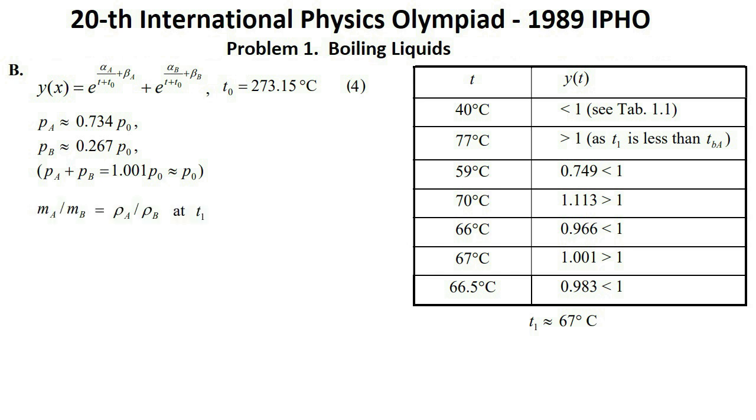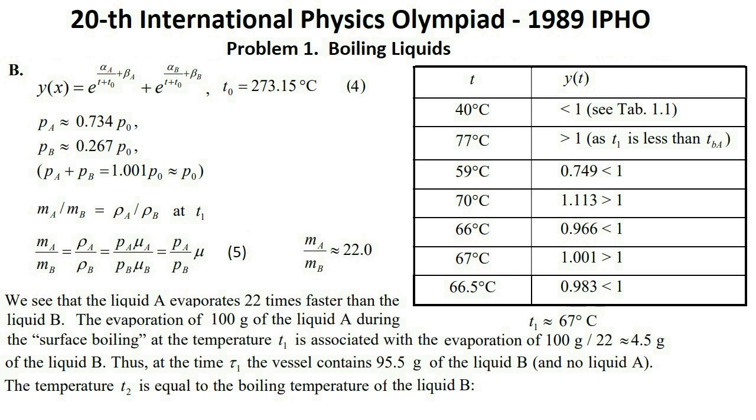The ratio MA to MB of the saturated vapors of liquids A and B in each bubble leaving the system at temperature T1 is equal to the ratio of the densities of these vapors, rho A to rho B, according to assumption 2, which states that the vapors can be considered as ideal gases. The latter ratio is equal to the ratio of the products of the saturated vapor pressures and the molecular masses. Expression 5. Thus the mass ratio is approximately 22.0. We see that liquid A evaporates 22 times faster than liquid B.